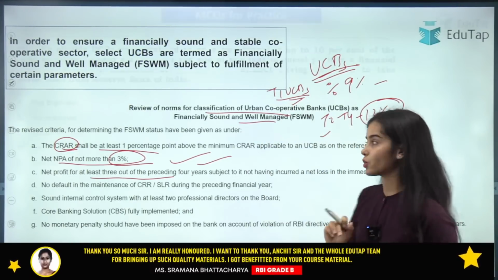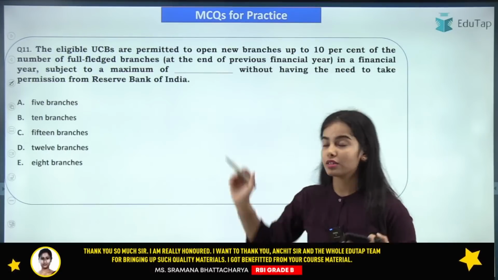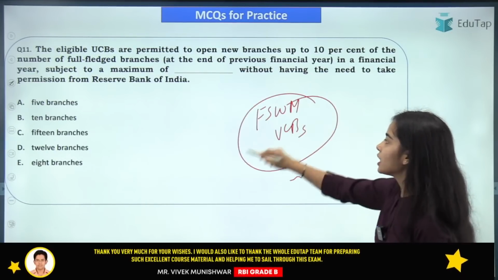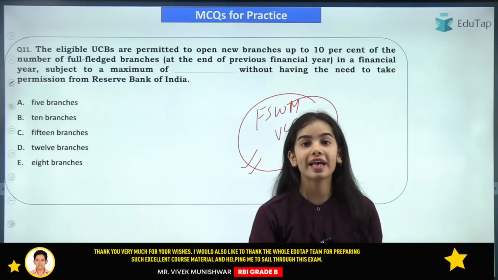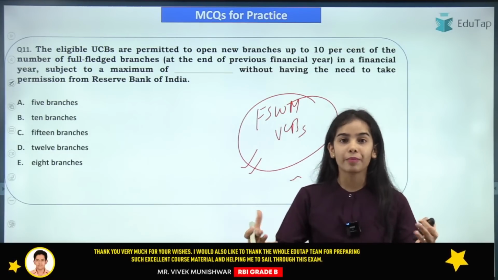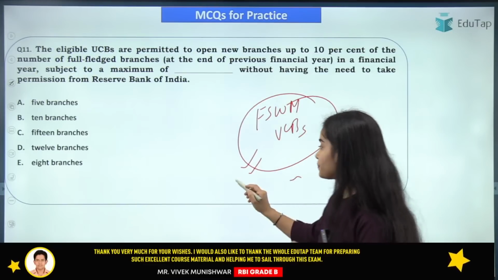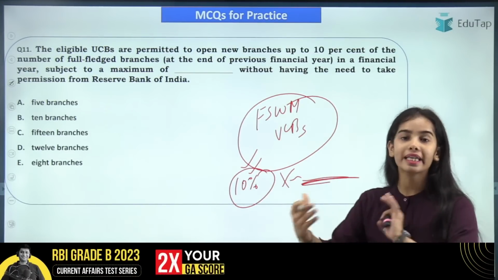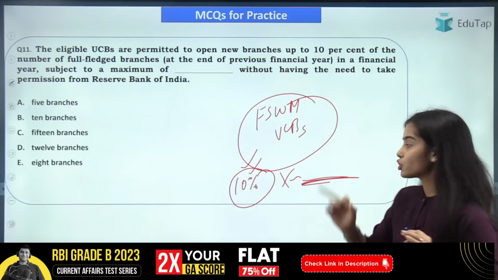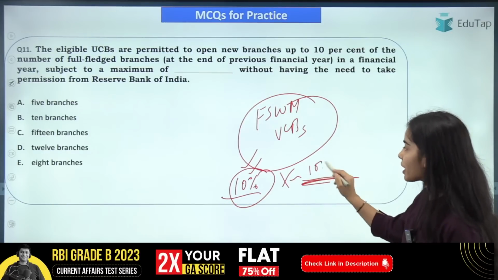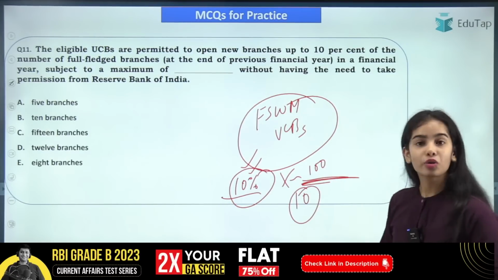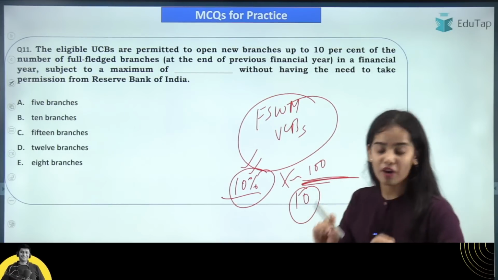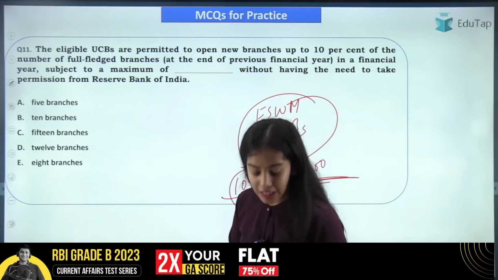Okay, and when they are the financially sound and well managed urban cooperative banks, then they will get the general permission from the RBI to expand their branches till a limit. So that is 10% of the previous branches that they had in the previous financial year. So now you have to tell that, okay, 10% of 100 branches are 10 branches. So can they open these 10 branches? No, there is a maximum limit of how many branches that you have to tell. And it is so good to see that everyone is giving the right answer.